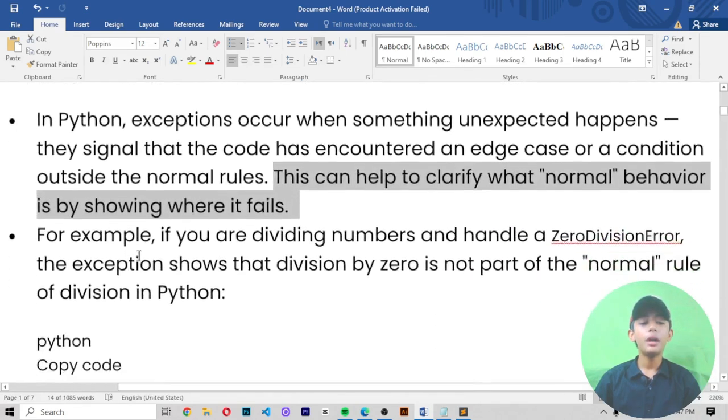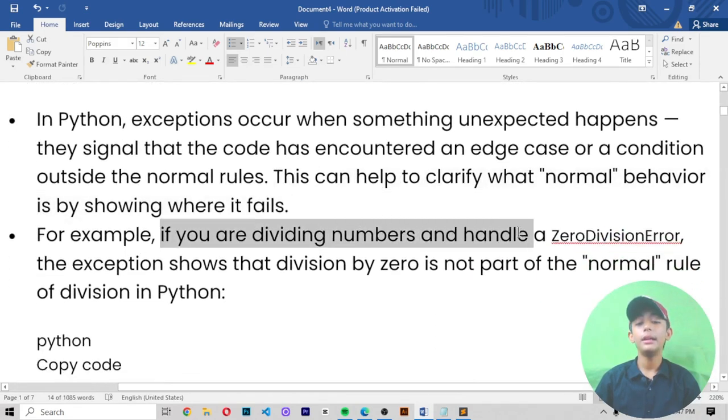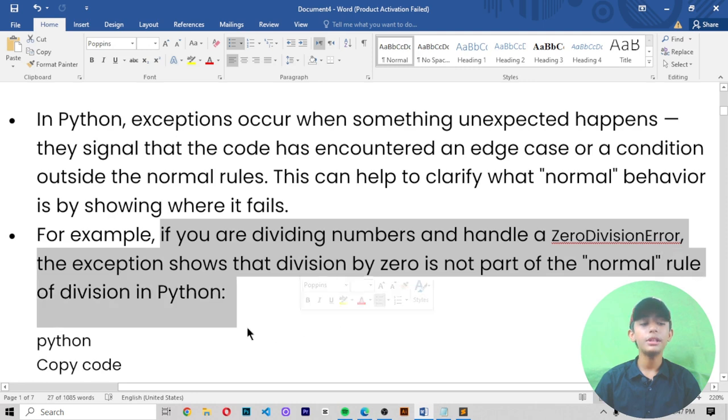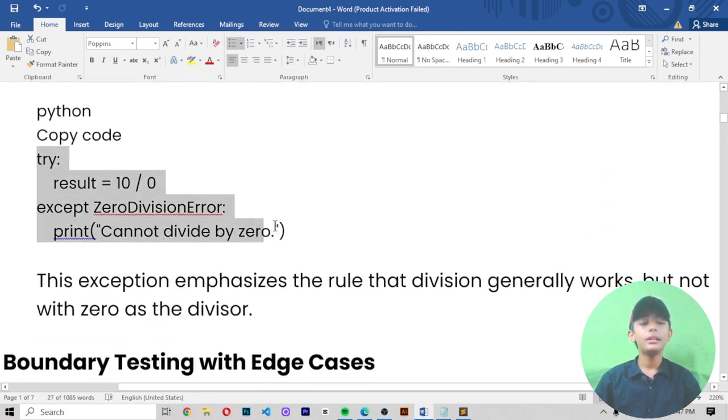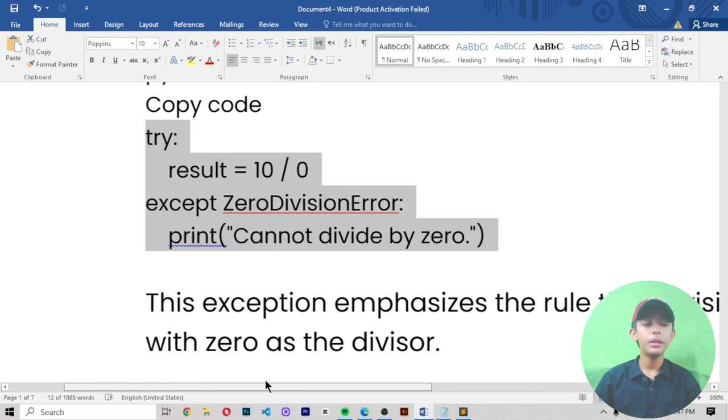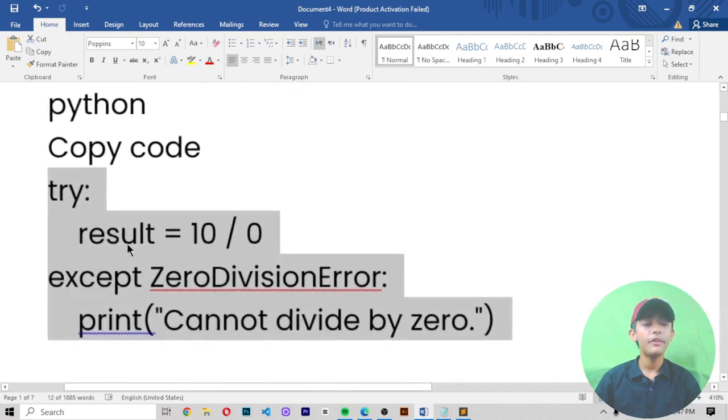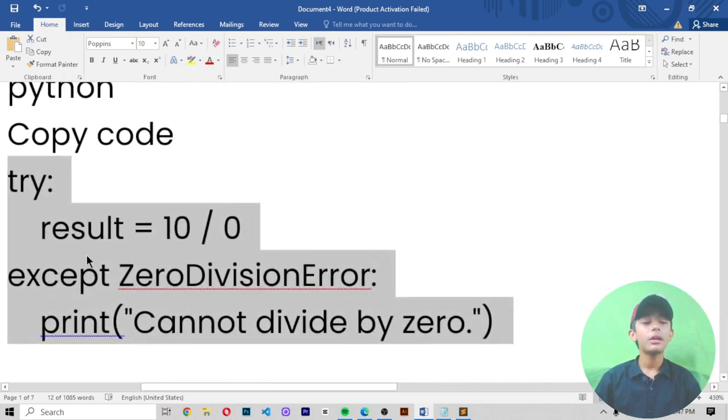For example, if you are dividing numbers and handle a ZeroDivisionError, the exception shows that division by zero is not part of the normal rule of division in Python. Like in this example here, you can see it. Let me copy. Here we first of all define our try, and then I write result equals 10 divided by 0. Then I write except ZeroDivisionError. Then in the print statement I write "cannot divide by 0".